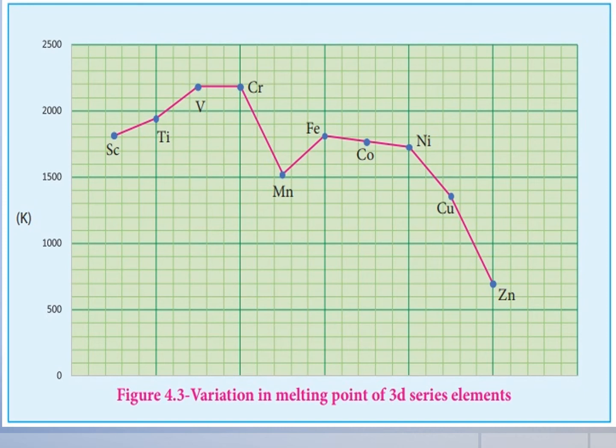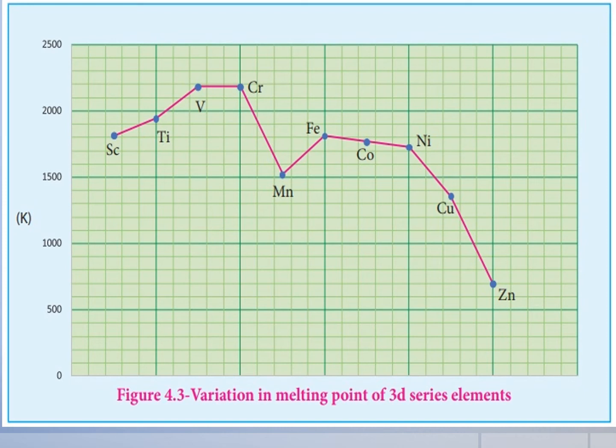So in the first series, the melting point increases from scandium to vanadium, which is close to chromium.